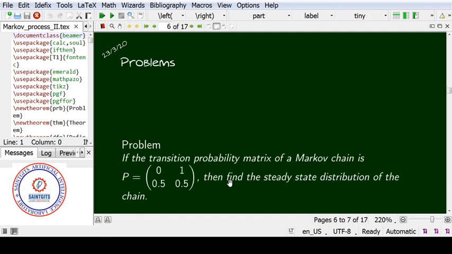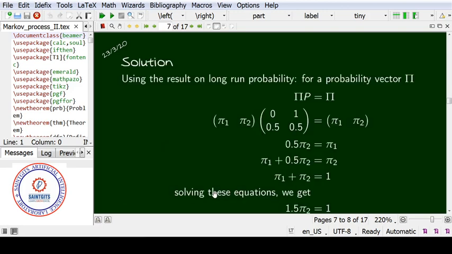Then we are going to discuss a simple problem. If the transition probability matrix of a Markov chain is P equal to the matrix [0, 1; 0.5, 0.5], find the steady state probability of the chain. That means we have to find the probability vector which is invariant under the transition probability matrix P. So we use the long run probability formula: pi P is equal to pi, and the total probability, sigma pi, is equal to 1.